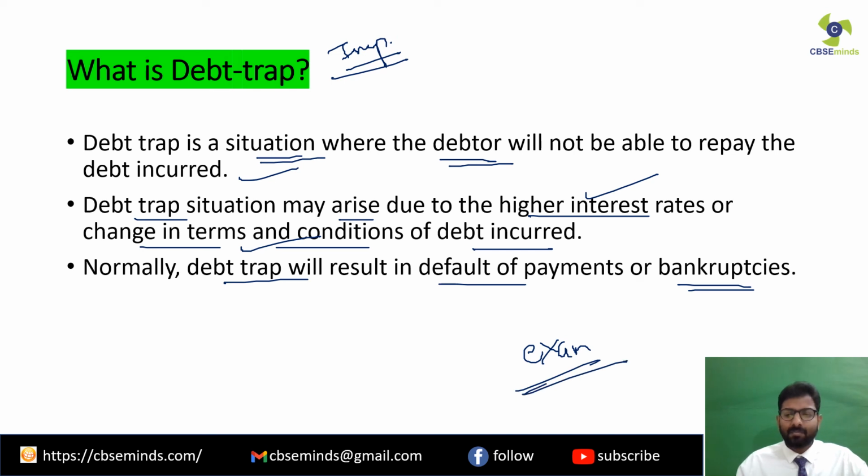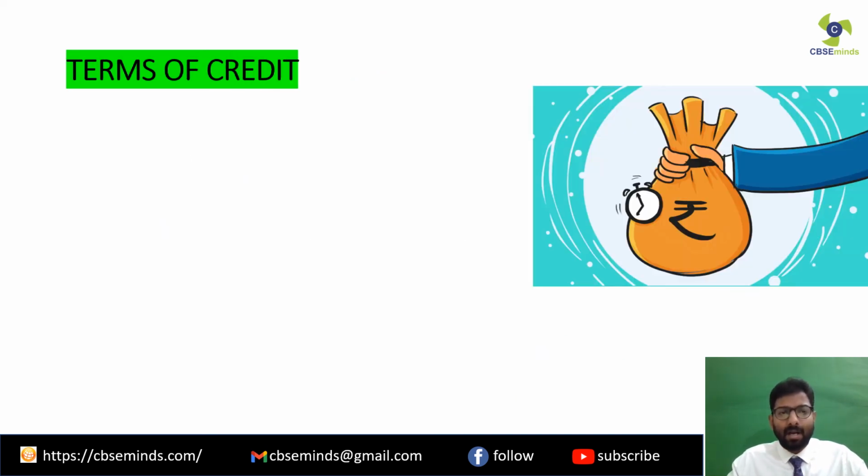Clear? Moving ahead. Now we'll be looking at the terms of credit. Now what does terms of credit mean? Like for example, if you go to the bank, or if you go to a money lender to take a loan, the loan will be given to you on what terms? On what terms and conditions? That is called as terms of credit. Clear? So let's look at these terms of credit one by one.